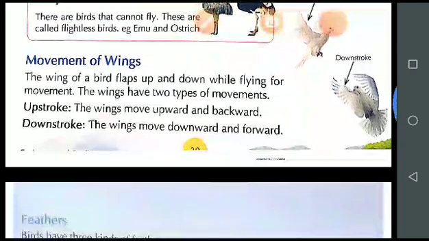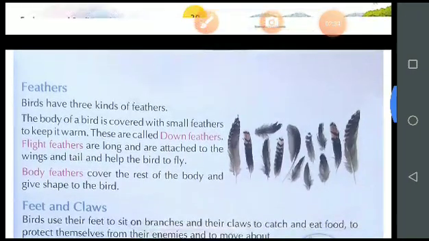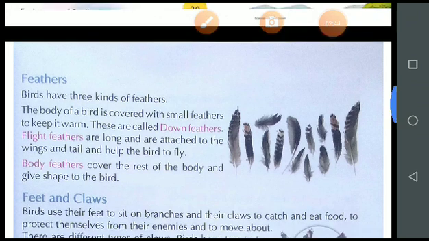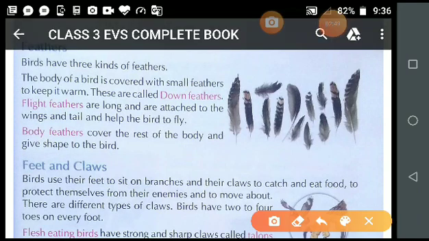After that, student, we discussed movements of wings, and after that we discussed feathers. How many kinds of feathers do birds have? Three kinds of feathers: down feather, flight feather, and body feather. I have already explained this in my previous video.